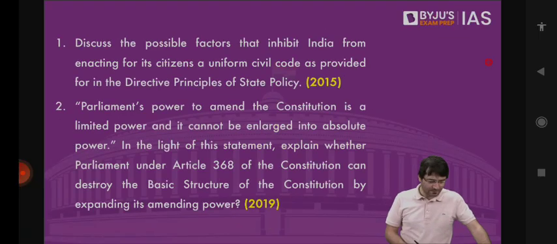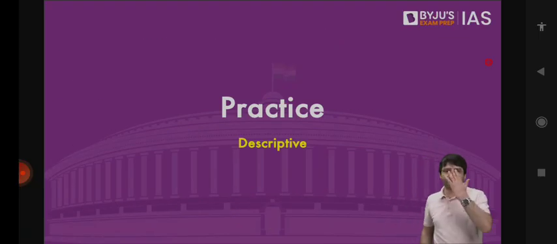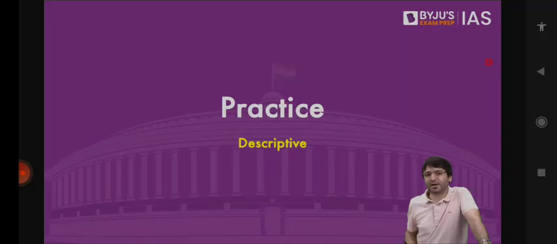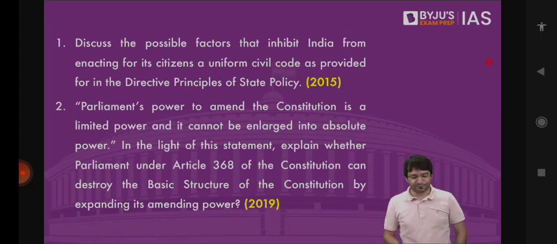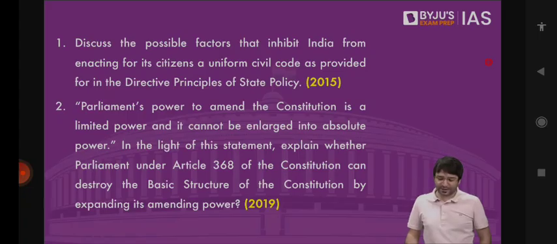Okay, let's discuss some of the descriptive questions, means-based questions, and then we will take a break. And after the break, we will start with union legislature. Discuss the possible factors that inhibit India from enacting for its citizens a uniform civil code as provided for in the directive principles of the state policy.